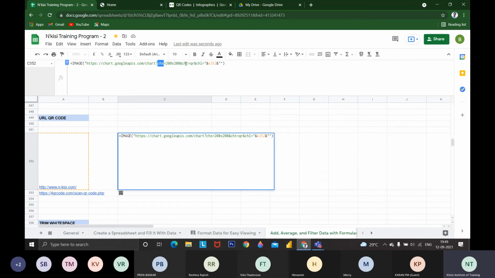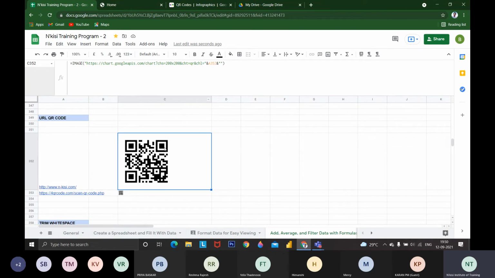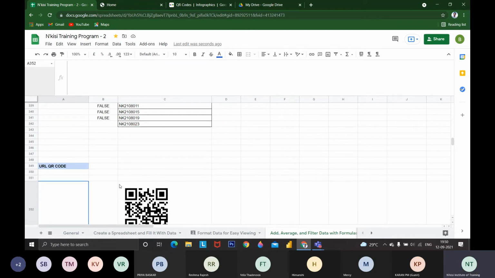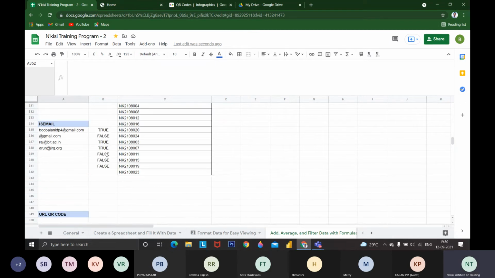Then we add the character length. The chart type is QR, and the chart label is the cell with the NKC website, which I have selected. So we get the QR code just from the formula. It will be generating. If I type Google, we will get a google.com QR code. I'm stopping for now.